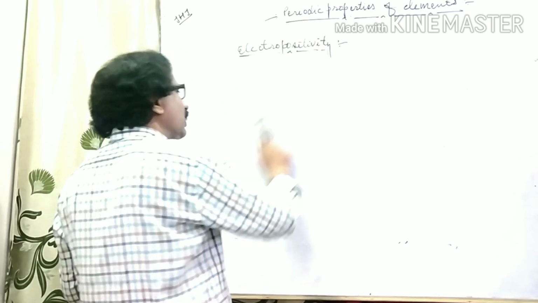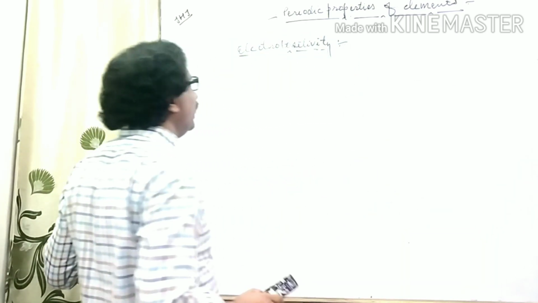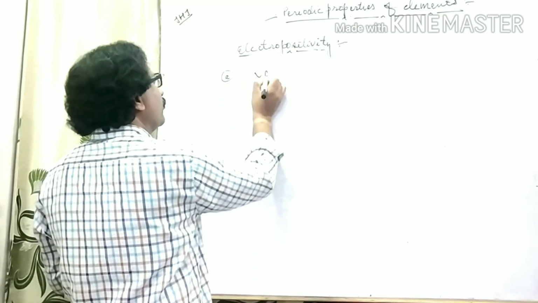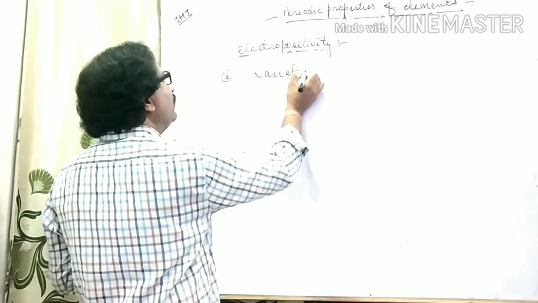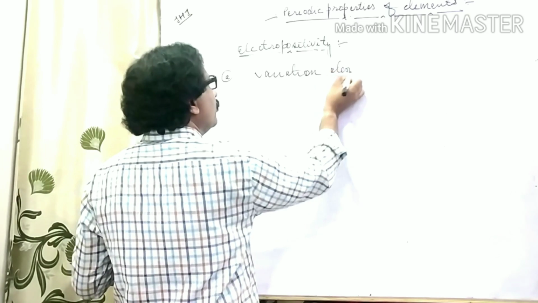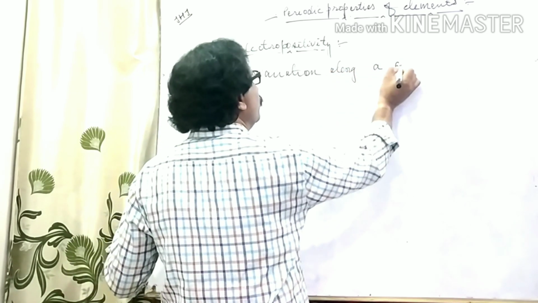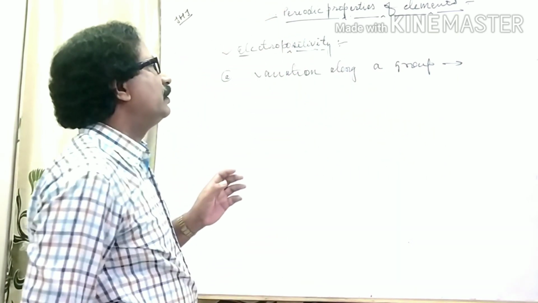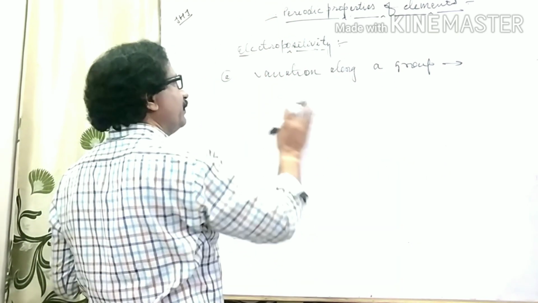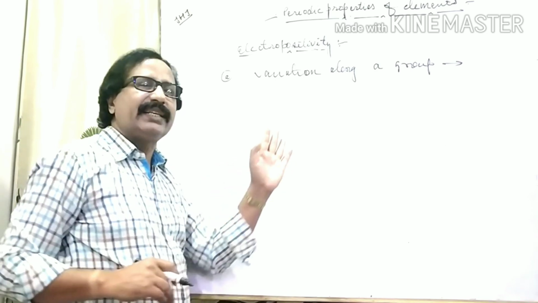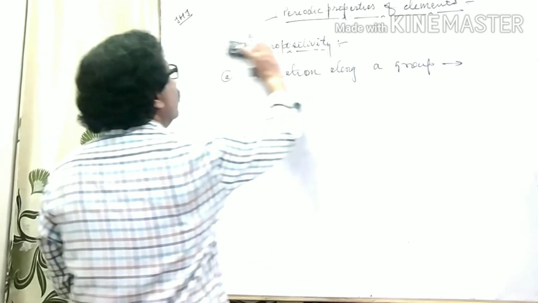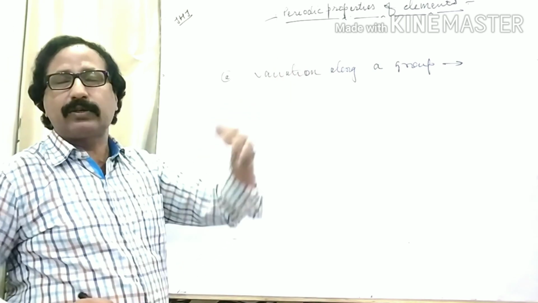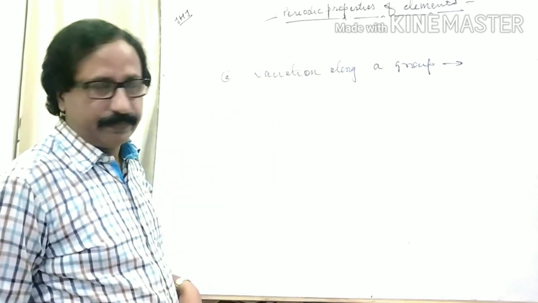First of all, variation along a group. Related to electronegativity, not electropositivity. We are discussing basically electronegativity. What will happen to the value of electronegativity on moving down the group?